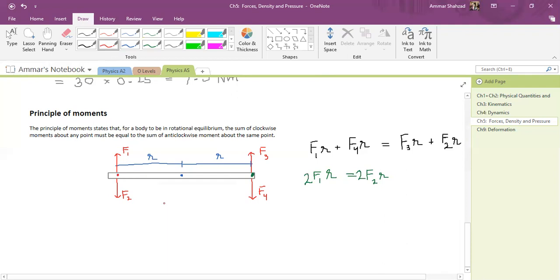Okay. So there is this concept of center of gravity. Now I'll explain that. Center of gravity.